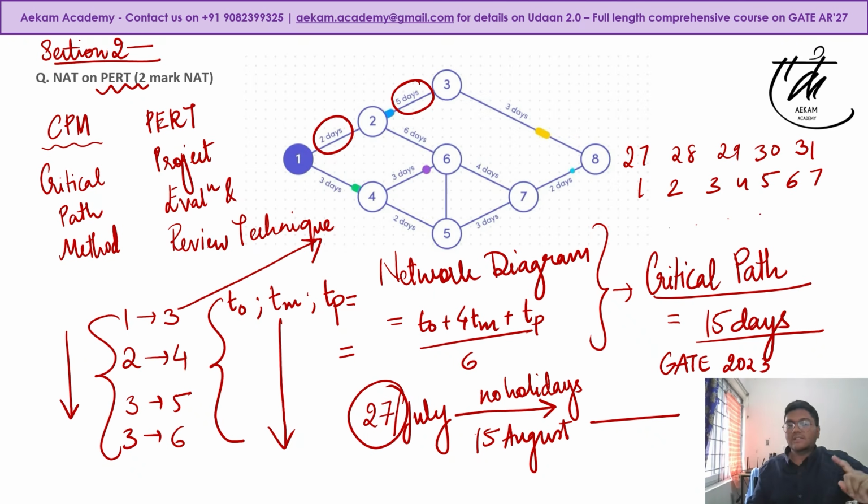Make sure, in GATE 23 it was assumed to have no holidays, so it was a direct counting. In GATE 2026 there was one holiday. So you have to skip this date and move forward. You can't count this date in your project completion dates. So that was just one trick. Again, it would give you some answer. If your concepts are clear, this is a very easy question, provided you don't make silly mistakes, and it is quite time consuming. It is an elaborate kind of numerical.